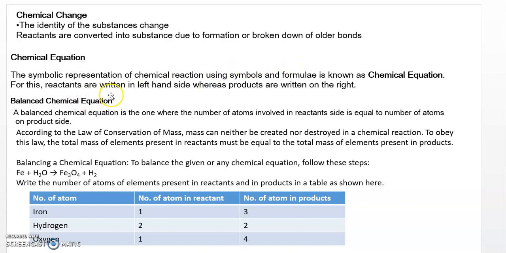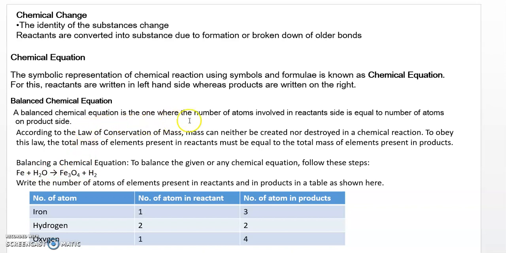So for this, where are reactants written? On the left hand side, whereas the products are written on the right hand side. Just as you see here, iron plus water is written on the left hand side. These are the reactants and these are the products. Now how to balance a chemical equation?